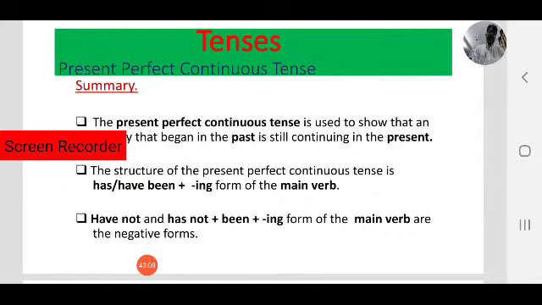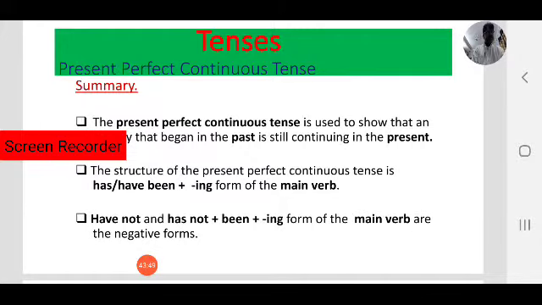Present perfect continuous tense is used to show that an activity or action that began in the past but is still continuing. Then we use present perfect continuous tense. So you know the structure: has been or have been plus the present participle, the verb in ing form. So, I have been, we have been, you have been, they have been working.